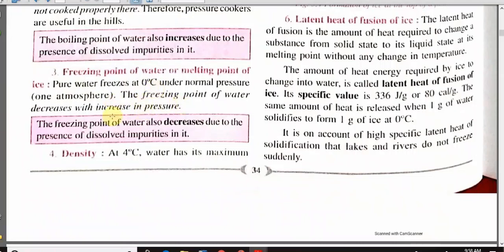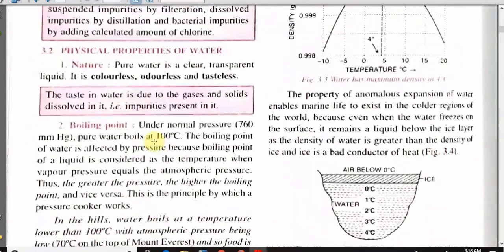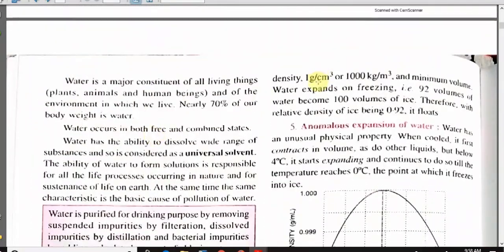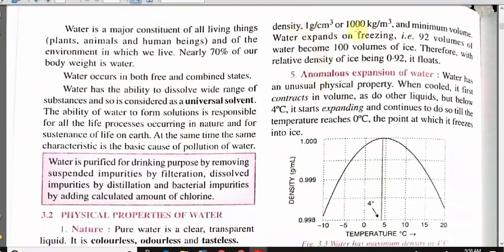The freezing point of water decreases with increase in pressure. The freezing point of water also decreases due to the presence of dissolved impurity. At 4 degree C, water has the maximum density, that is 1 gram per cubic centimeter or 1000 kilogram per cubic meter, and minimum volume. Water expands on freezing, that means 92 volume of water become 100 volume of ice. Therefore, with relative density of ice being 0.92, ice floats on water.